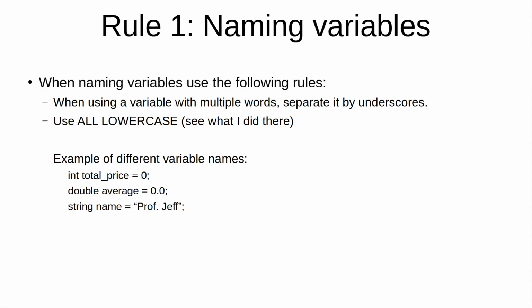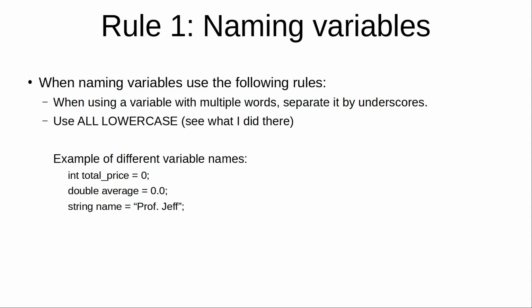Rule number 1, naming variables. When naming variables, use the following rules. When using a variable with multiple words, separate it by underscores. Use all lowercase. Here are some examples of different variable names that I've come up with. int total_price, you'll notice that it's all lowercase and there's an underscore separating the two words.